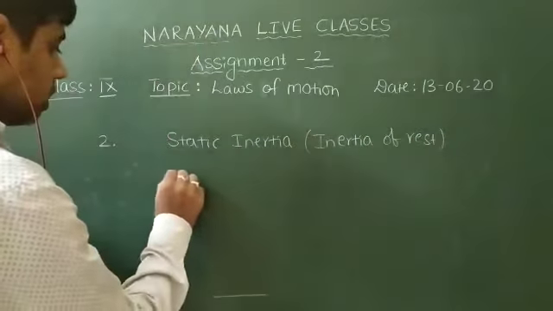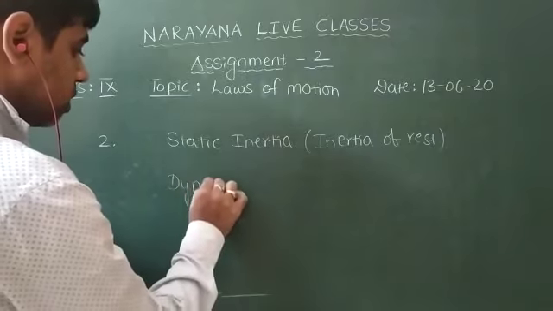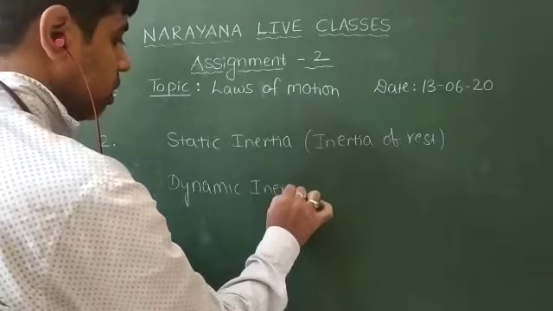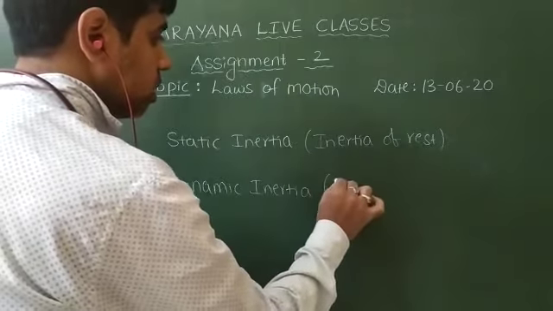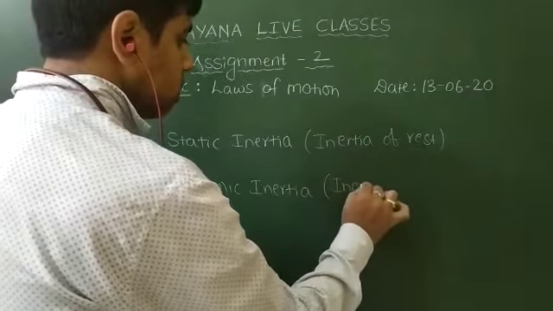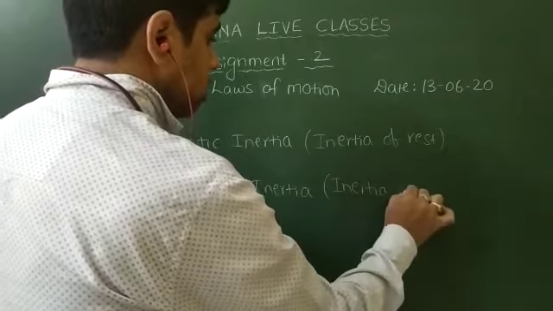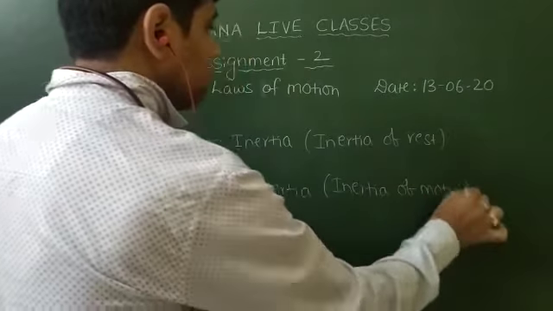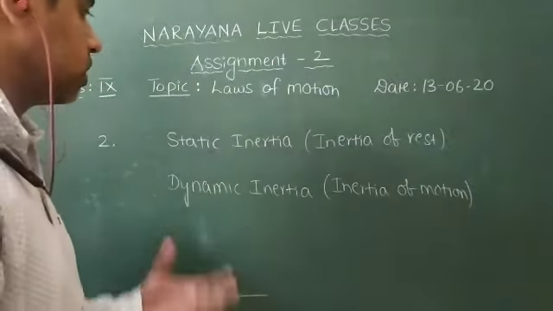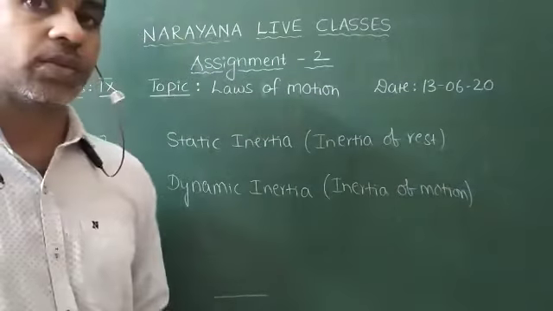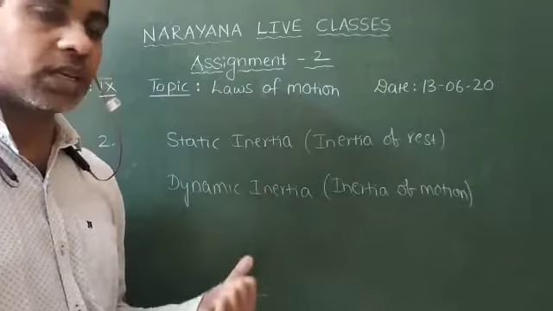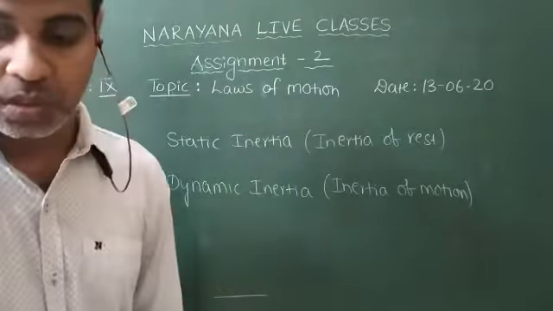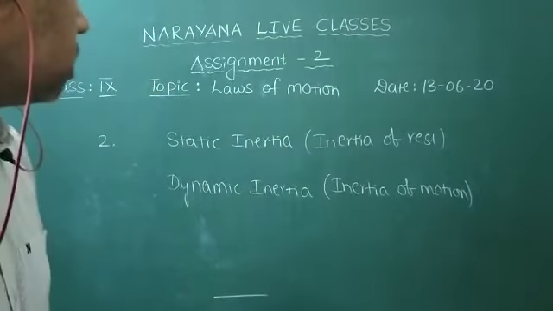And the second is dynamic inertia. This is inertia of motion. So this is the answer for this question. The 2 types of inertia are there: one is static inertia, the other is dynamic inertia. Okay, so the third question is next.